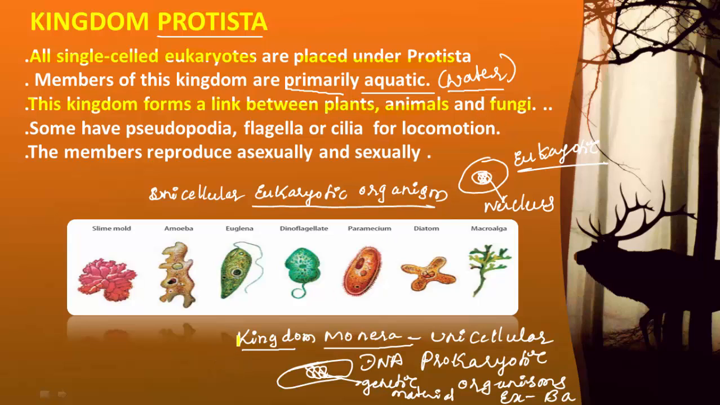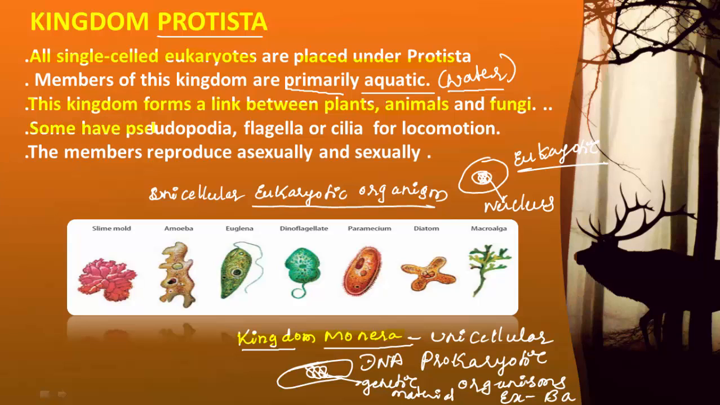So first kingdom is kingdom Monera. From Monera the Protista have evolved, that means they have developed, and from the Protista three more groups have been developed. They are plants, animals and fungi. Therefore the Protista is forming a link between plants, animals as well as fungi. Then this sentence is also a new one.